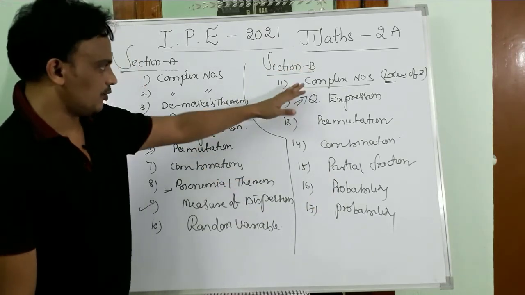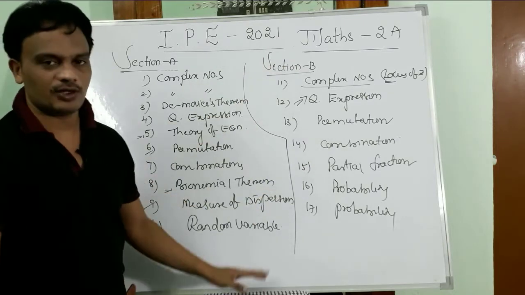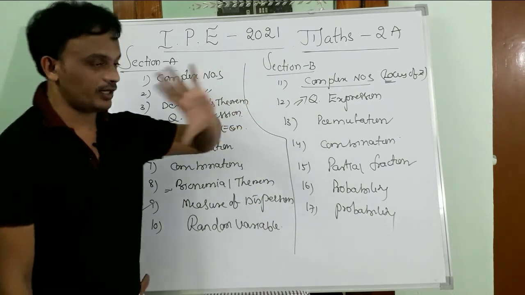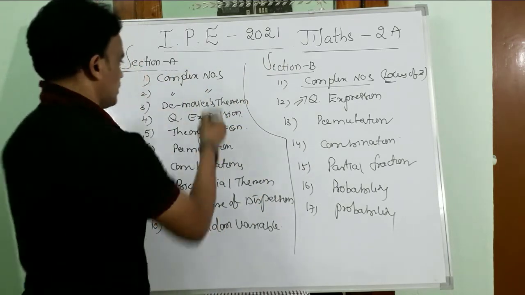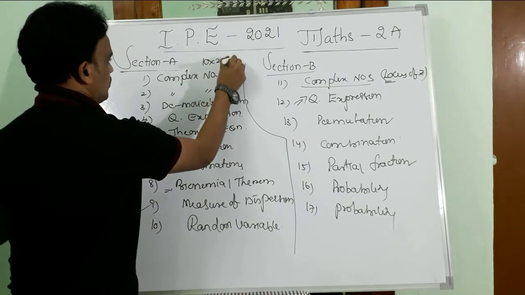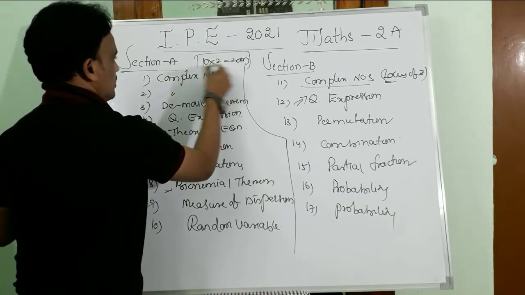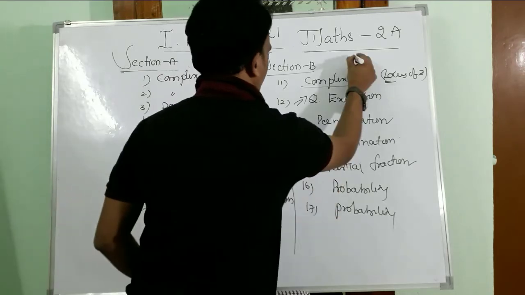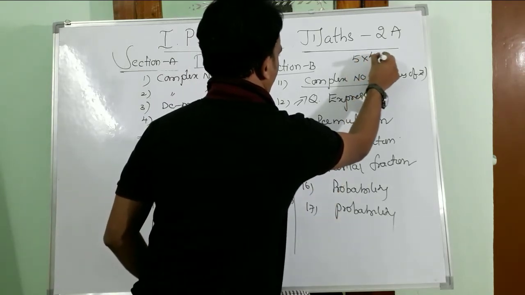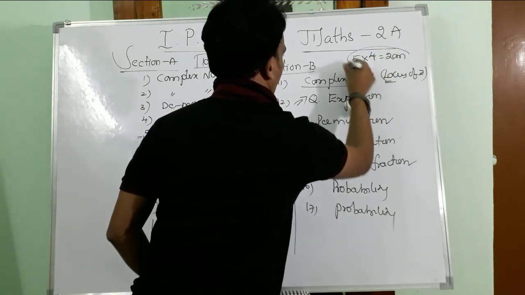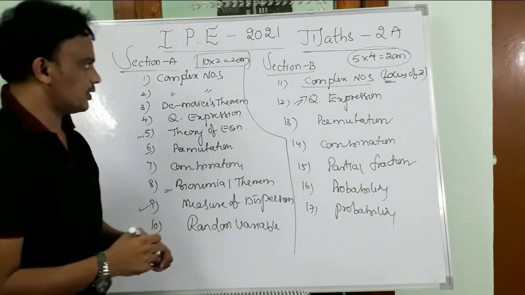If you are following this, we will get 7 out of 7 questions. Of course, we need only 5 questions, 5 into 4, so 20 marks. So there is no choice; out of 7 questions, we are going to write 5 questions, 5 4s, 20 marks. So that's about section B.